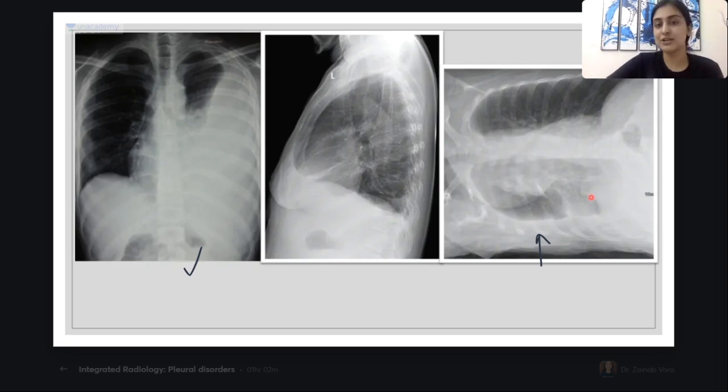Whenever you are seeing such an appearance and this layering of fluid in the dependent location, this is our lateral decubitus. All right, is this clear, guys?